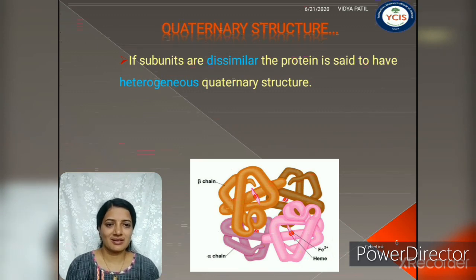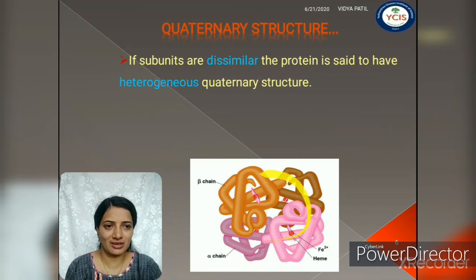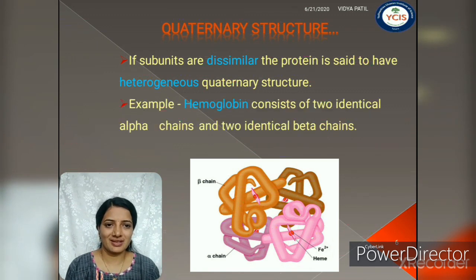Even though the two beta or two alpha chains are identical, in the total composition of the protein two types of subunits are present. So it is heterogeneous in nature. An example, as I told, is hemoglobin.